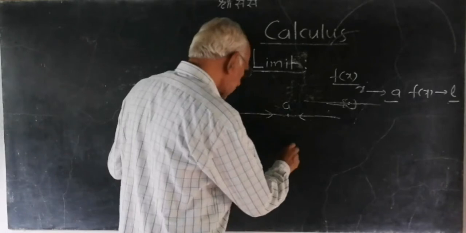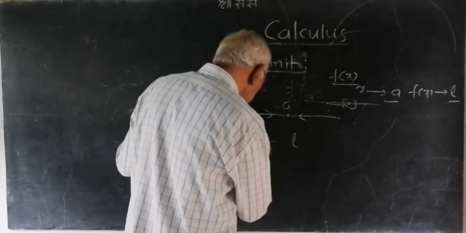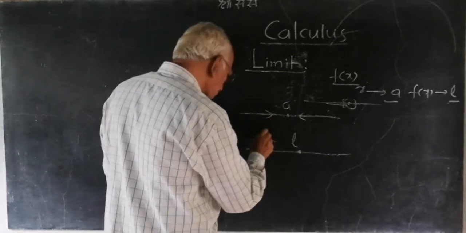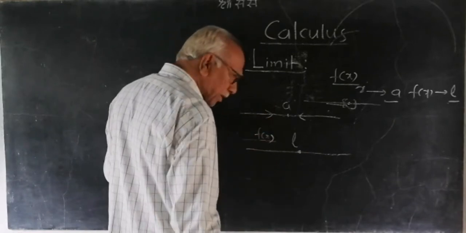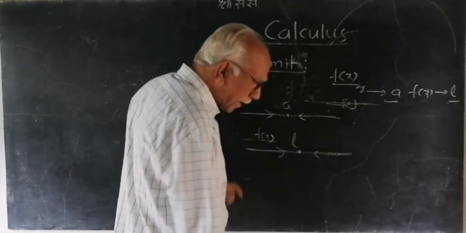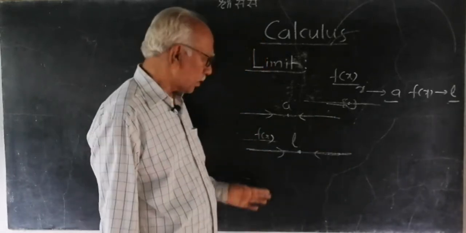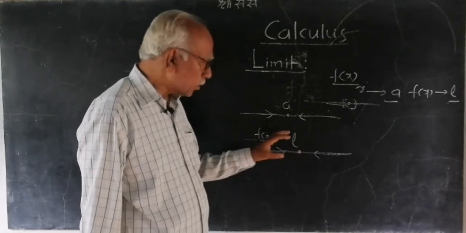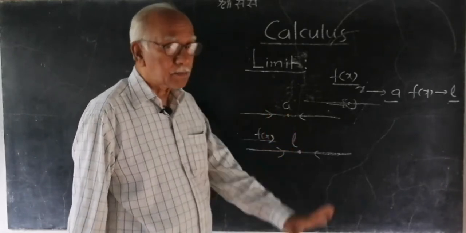Similarly, if L is one of the points on the real number line, f(x) can approach L this way or this way. If f(x) approaches L from the left, we call this limit the left hand limit.